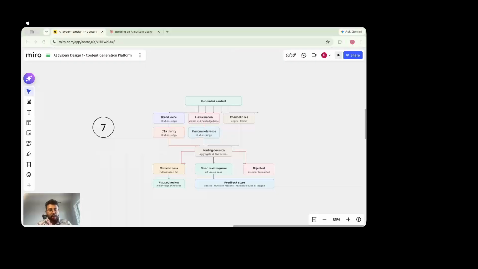What the model will do is aggregate all the scores based on the scoring rubric that we have done. And then if it passes, it goes into the review queue to the human in the loop. If it fails, it flags the review and tries to redo it, and after one pass gives that to the user.